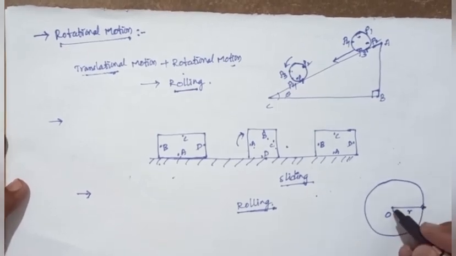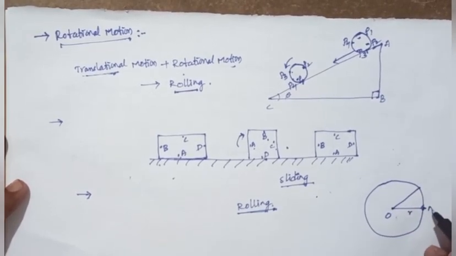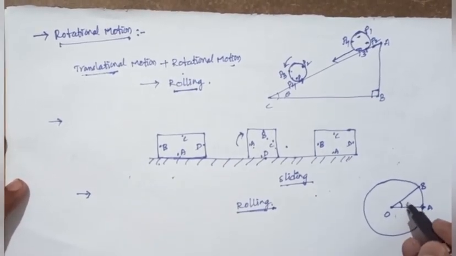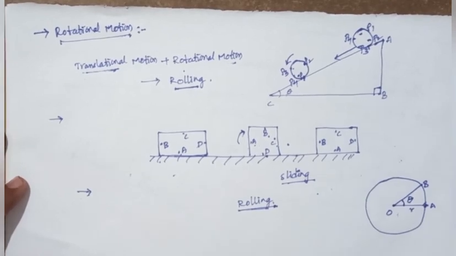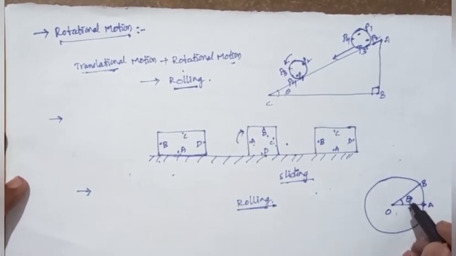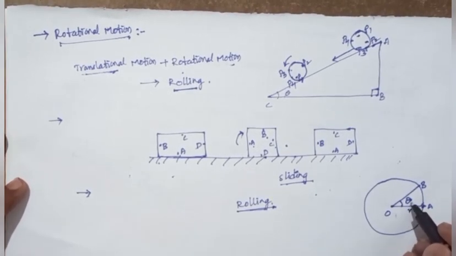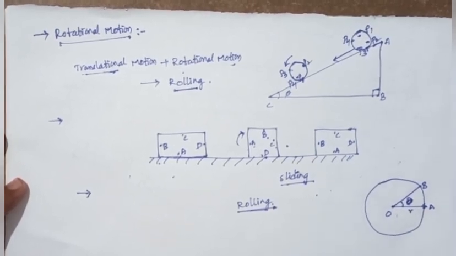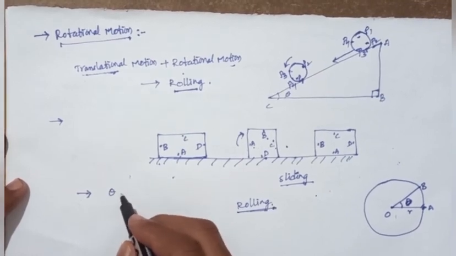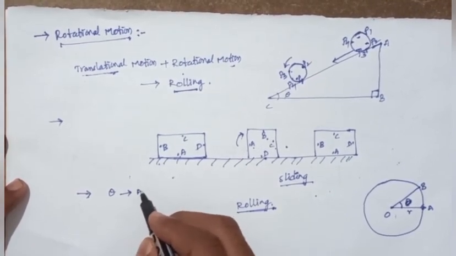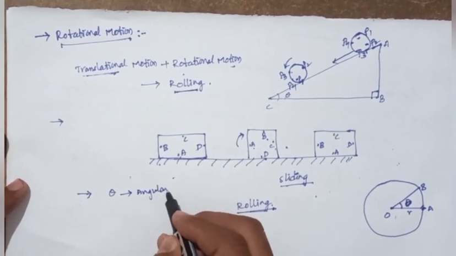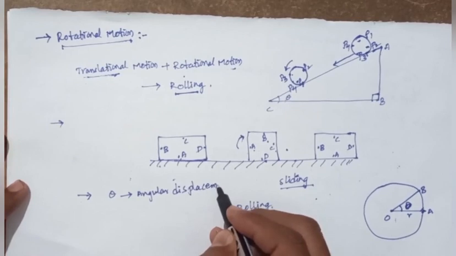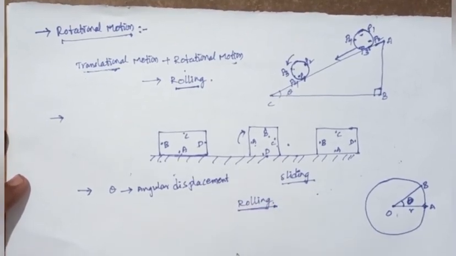When the particle moves from point A to point B, it is displaced through a certain angle. This angle is called the angular displacement. Theta is denoted as angular displacement.